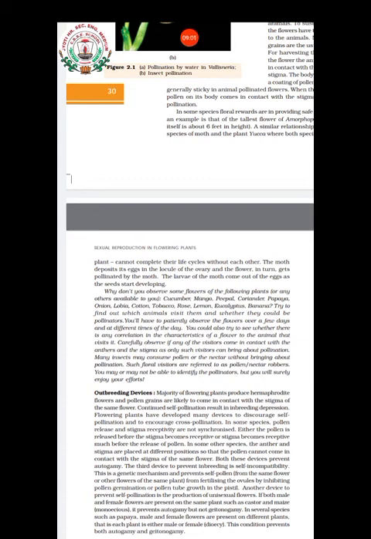And if the plant is not there, the moth cannot lay eggs. The moth lays its eggs in the locule of the ovary, and in turn the plant gets pollinated by the moth.